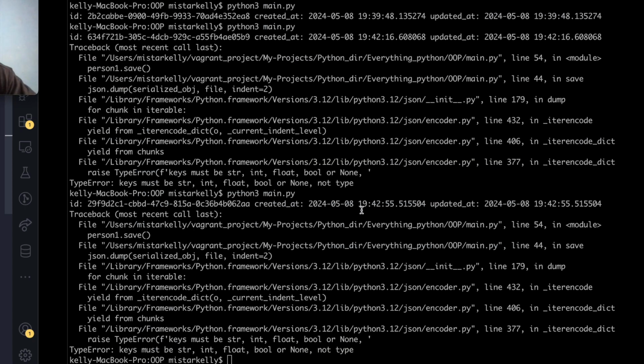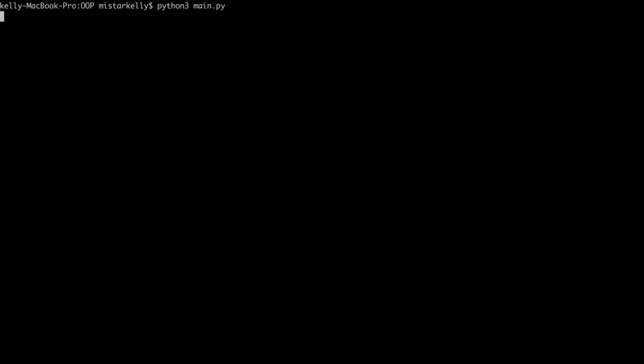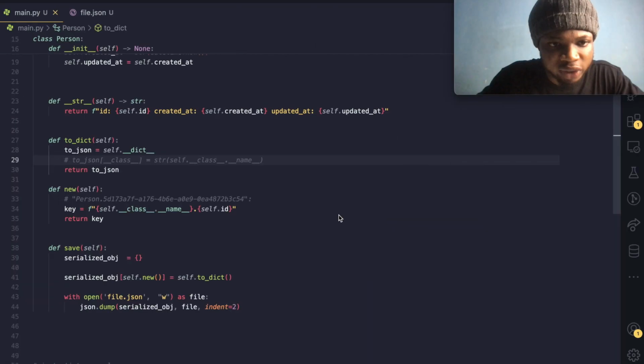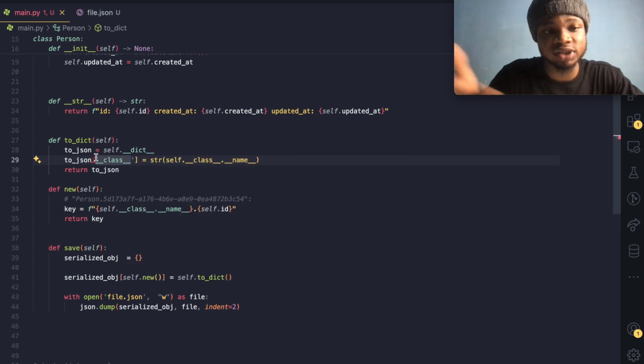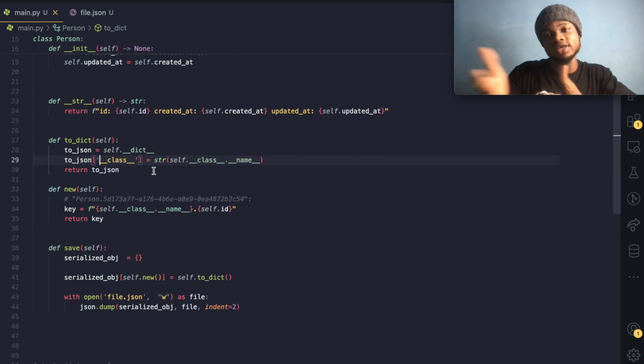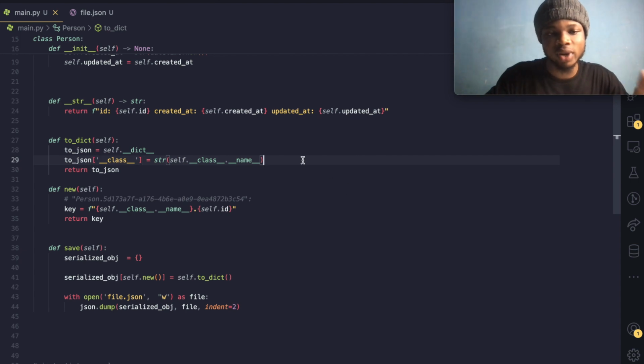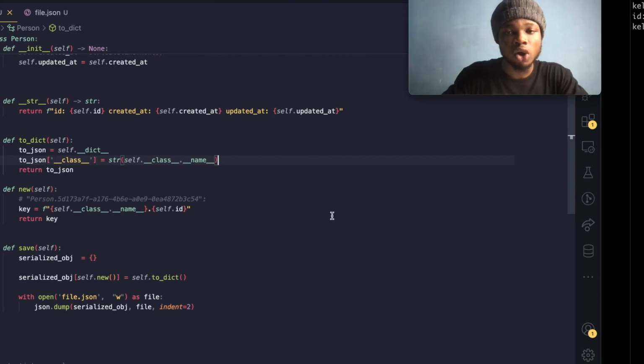Let me check. Okay, working. So that means the problem is definitely coming from here. Yeah, we forgot to put this over here. For crying out loud, I know you must have seen the error, and we saw the error. We are trying to assign a key and a value. So this is the key, and for us to access a key in a dictionary, we have to put the parenthesis, right? That's why it's echoing that error.